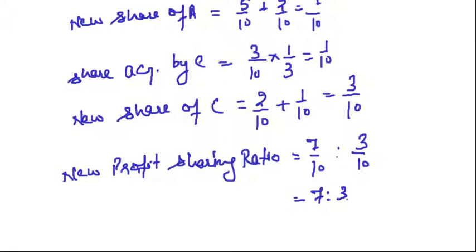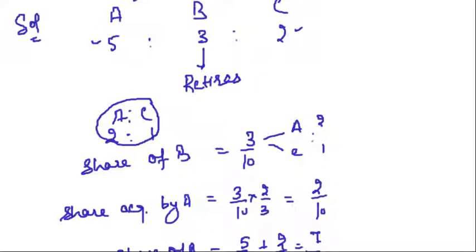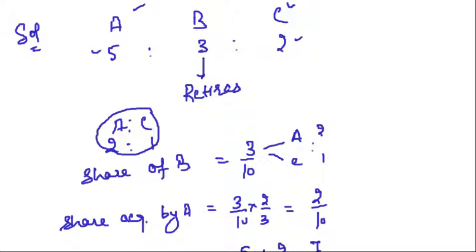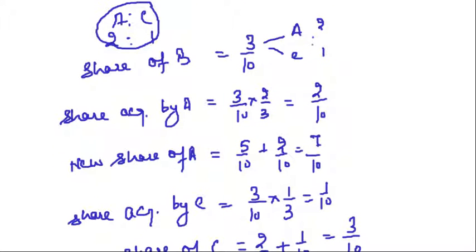Right? So in this case, we are clearly given in the question the ratio in which the remaining partners are going to acquire the share of retiring partner. So we proceed accordingly. We see what is the share of the retiring partner, and that share is distributed between A and C in the given ratio of 2:1.